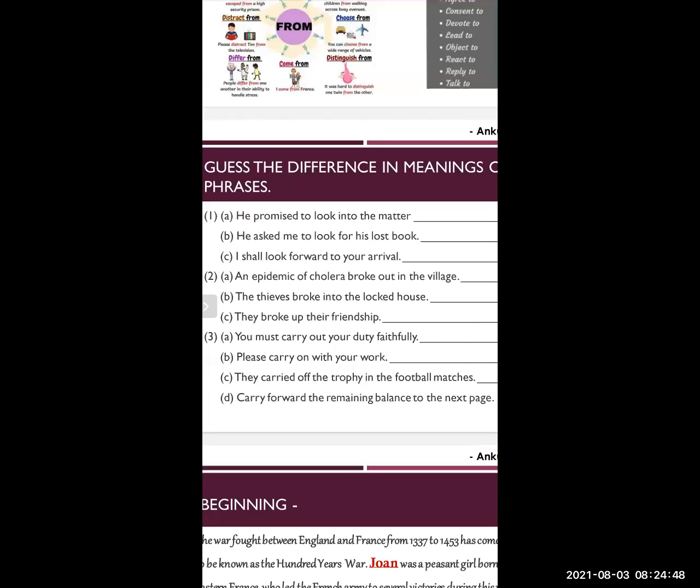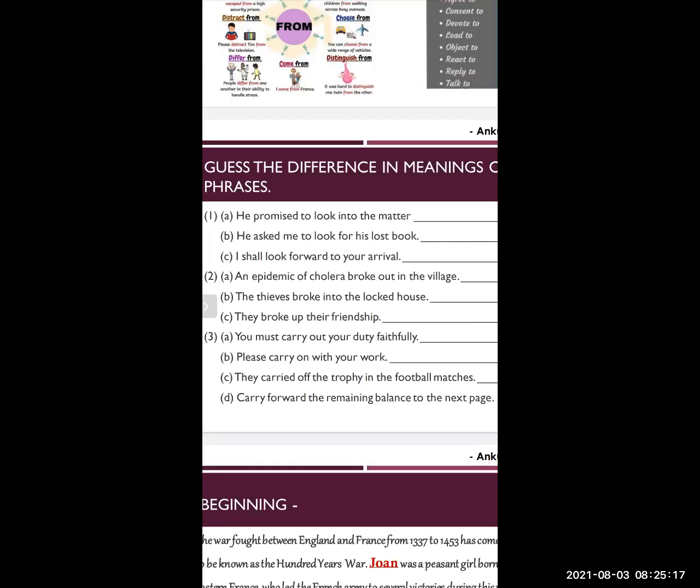When you add a preposition or adverb to the main verb, it becomes a phrasal verb. For example, the preposition into is added to the main verb to look. To look into, the meaning used in this sentence is to investigate.